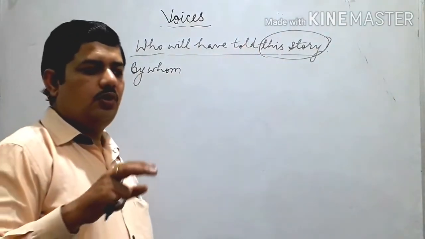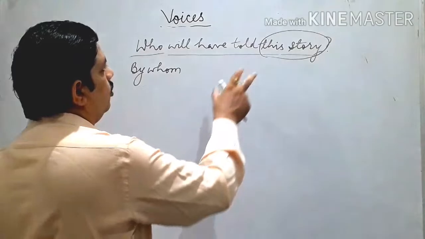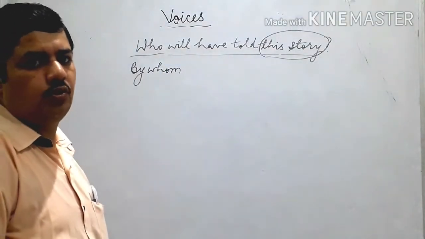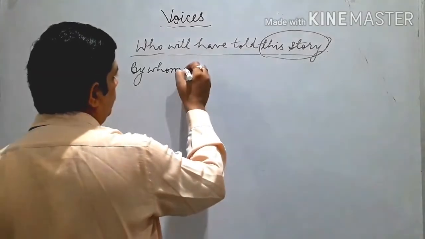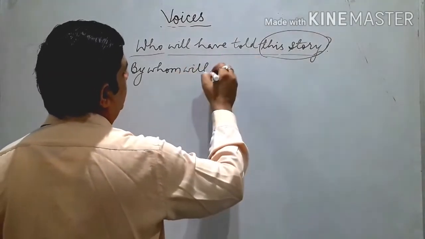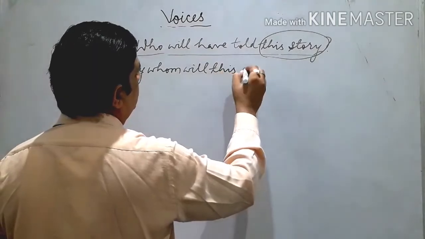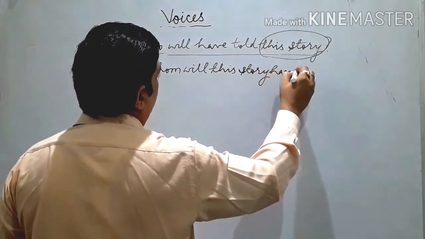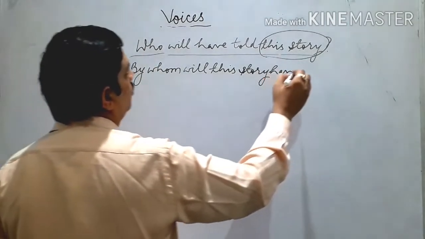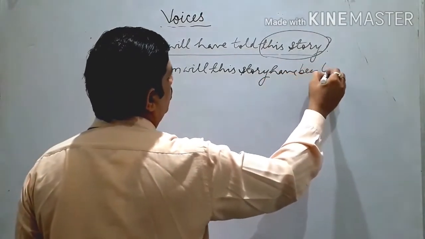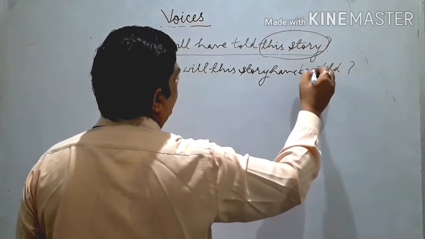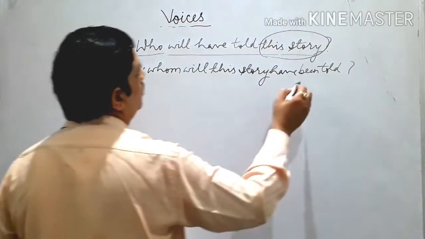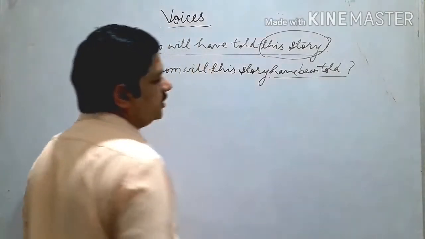So if you use the helping verb correctly, only then it will be considered. Otherwise, there is no use. By whom will this story have been told? By whom will this story have been told? Okay? So this is how it is.